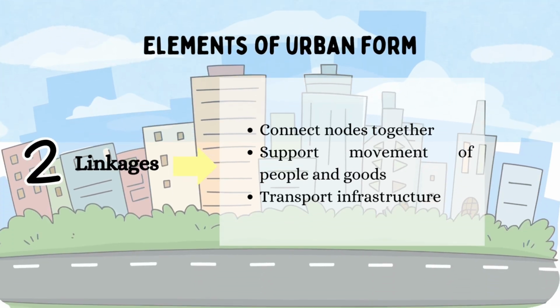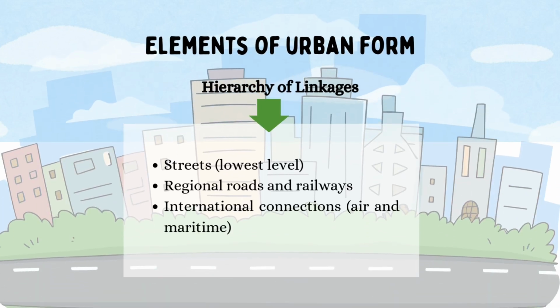Linkages are structural elements that connect nodes and support the movement of people and goods through transportation infrastructure. Linkages also have a hierarchy, ranging from streets at the lowest level, to regional roads and railways, and international connections such as air and maritime transport.